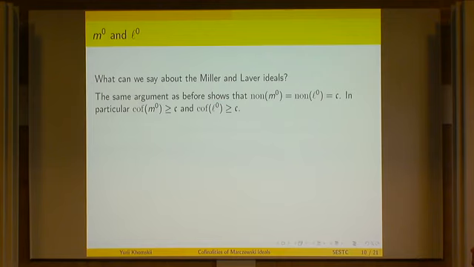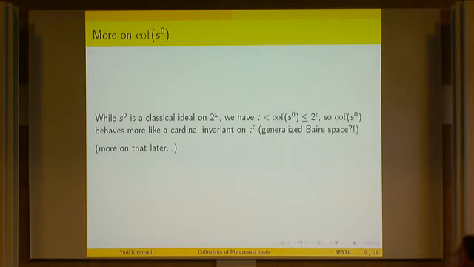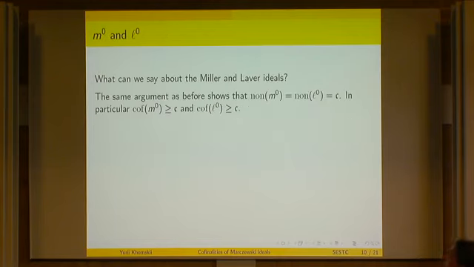Okay, so then we were looking at these ideals, the Miller null and the Laver null ideal, and we were just thinking, what can we say about those?